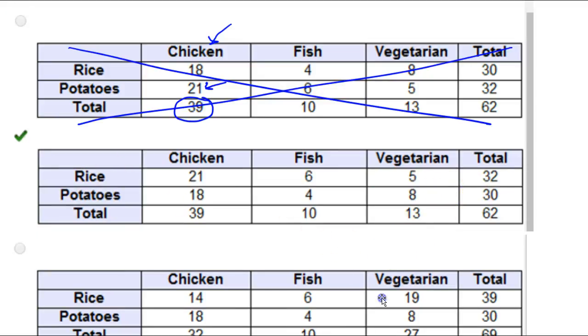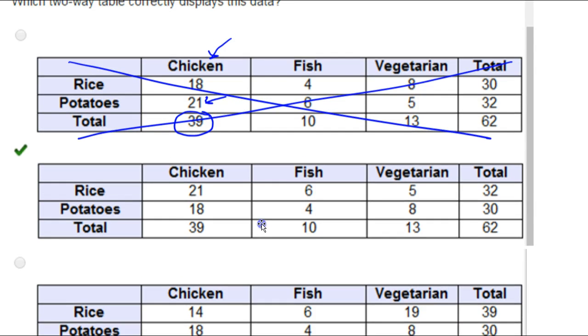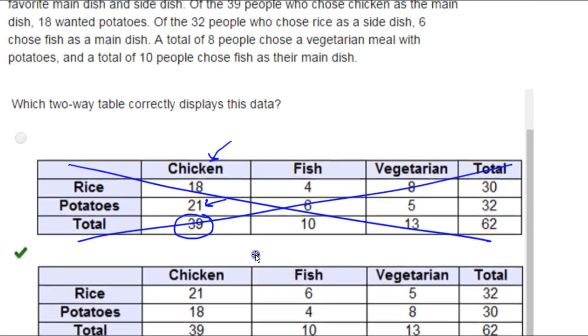And yes, it is. If you look at the other tables, it would have not matched one or more of those pieces of information.